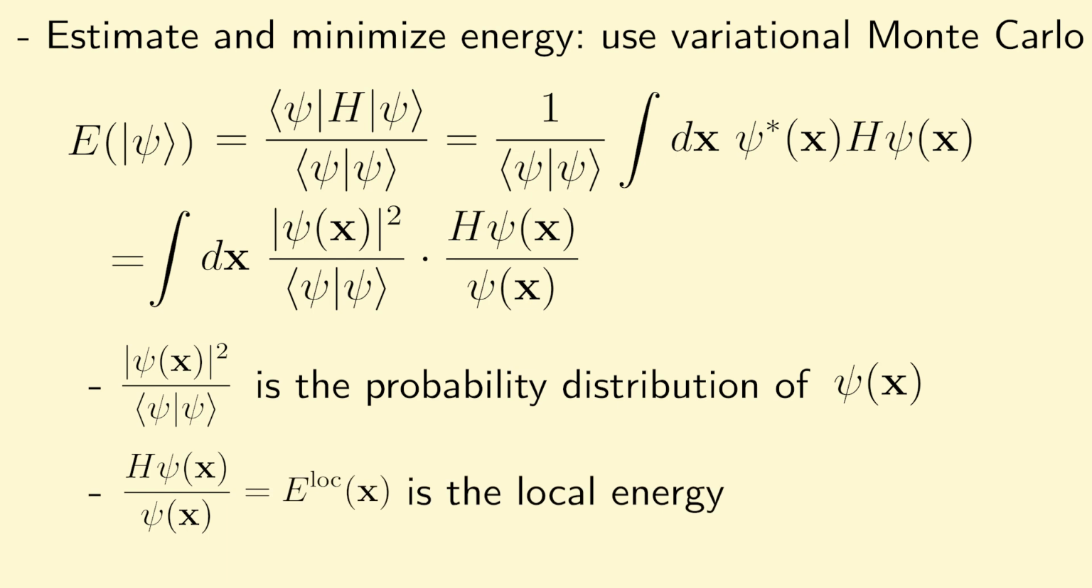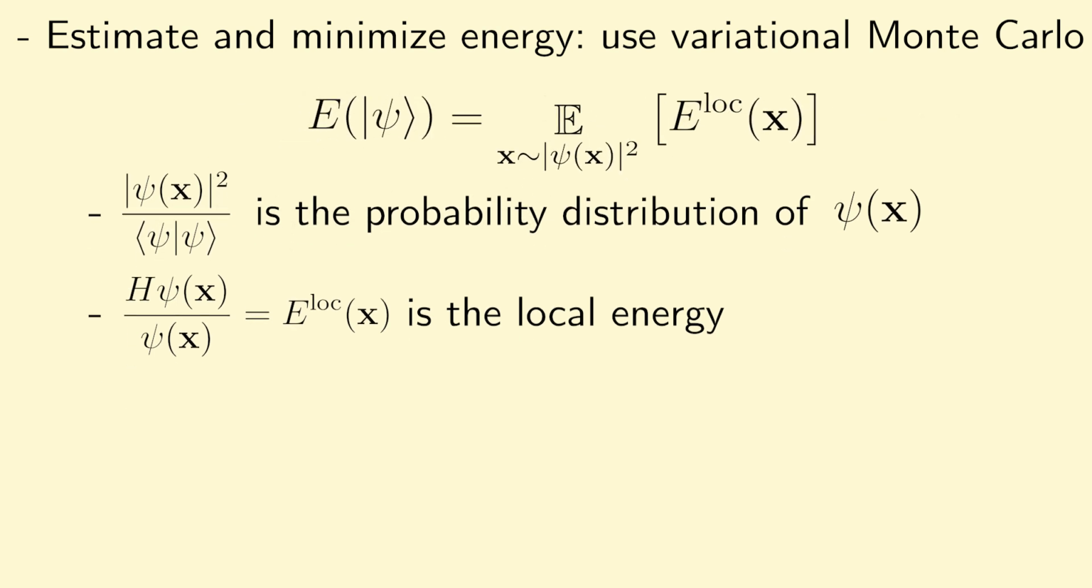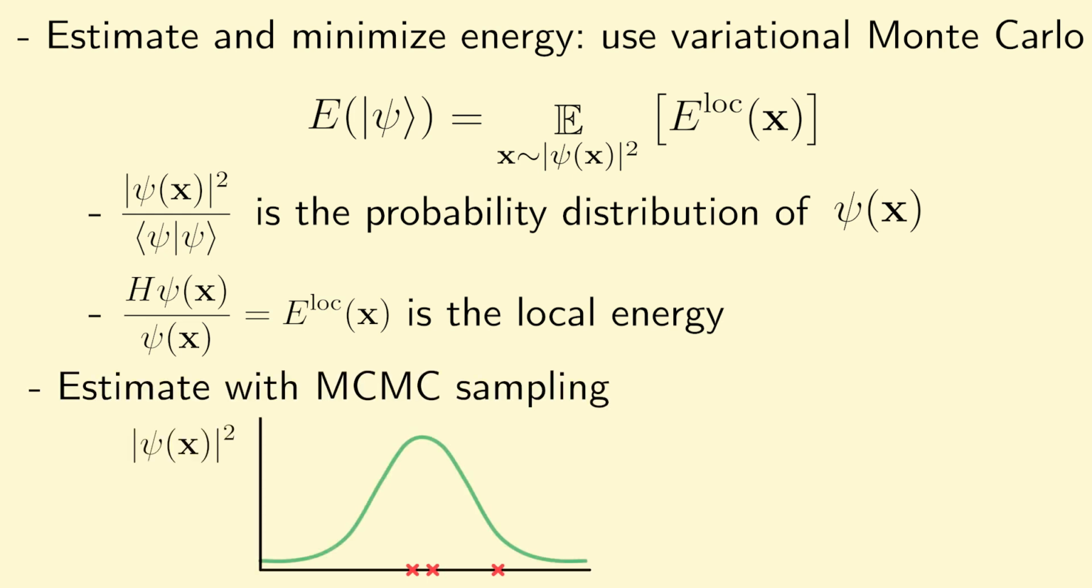With these two identifications made, we can then express this quantity as an expectation value of the local energy, where this expectation value is taken over the probability distribution of the wave function psi. So overall, this has allowed us to express the energy as a classical expectation value. In practice, we can estimate this expectation value by drawing samples from psi squared using Markov chain Monte Carlo sampling, and then estimating the expectation value as an empirical mean.